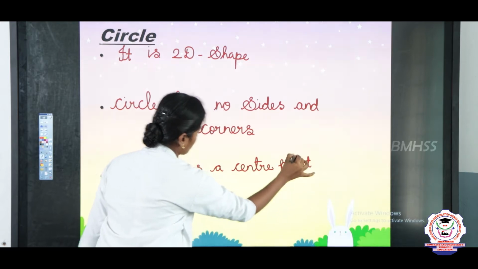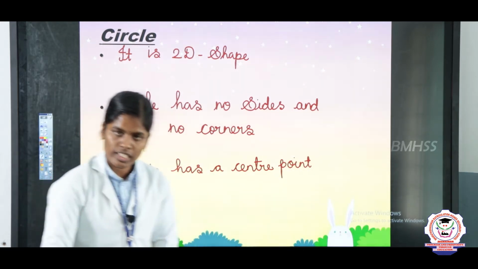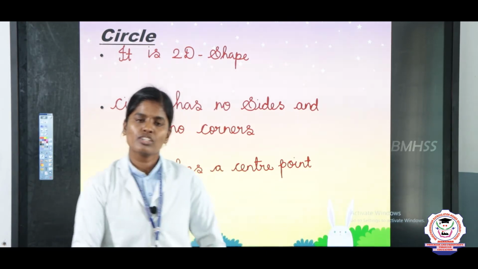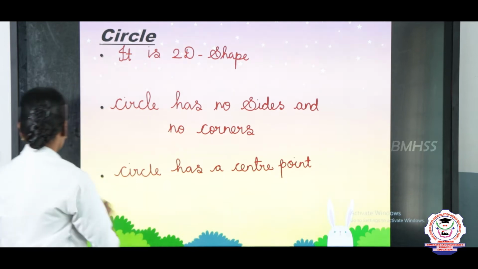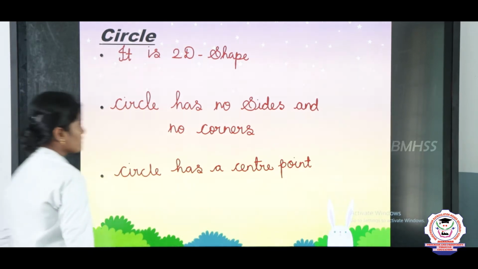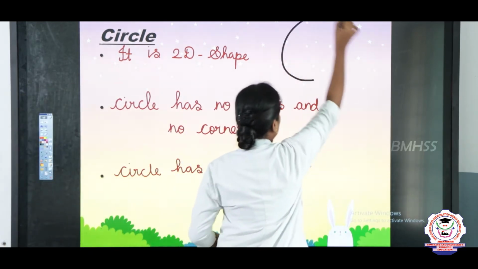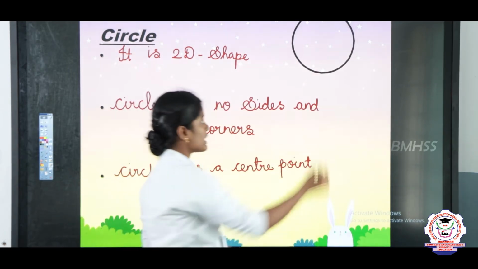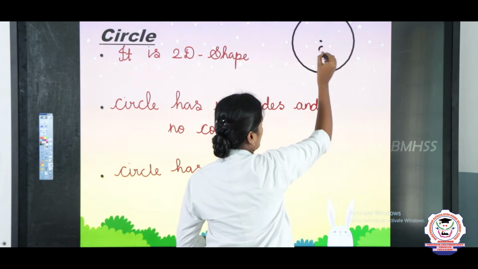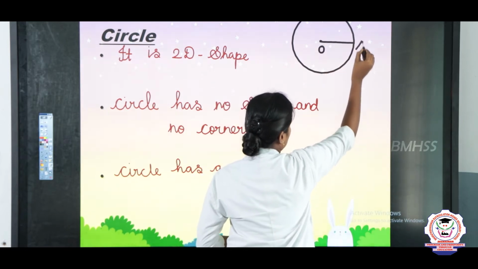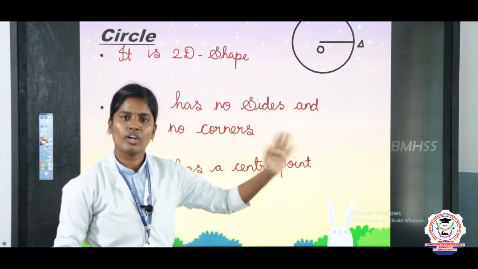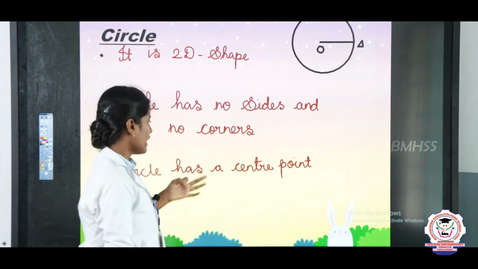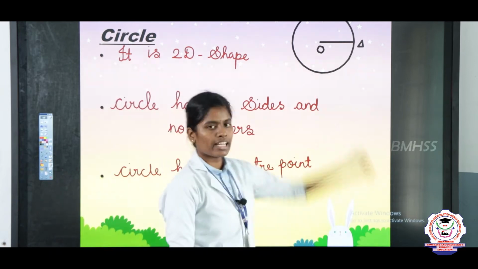Listen children, our first point is it is a 2D shape. It has no sides and no corners, and a circle has a center point. So listen here, I am going to draw one circle. This is the circle. Okay, it has a center point O. This is called a radius OA. This is called a circle. Circle is a 2D shape. It has no sides and no corners, and a circle has a center point.